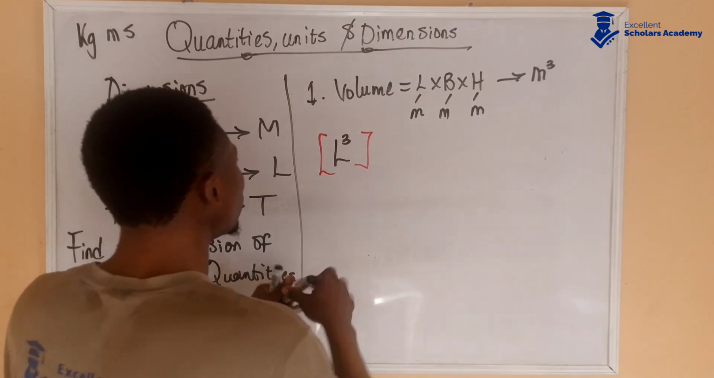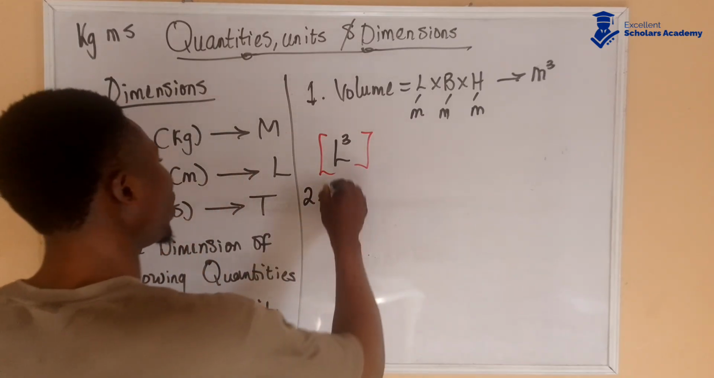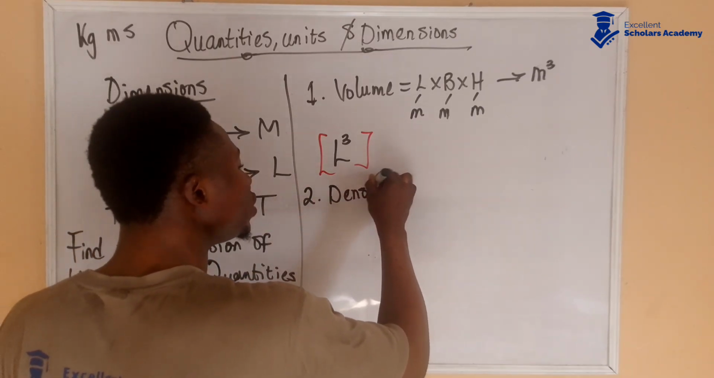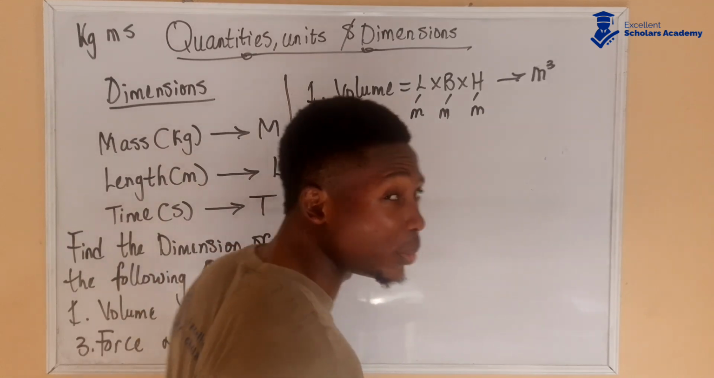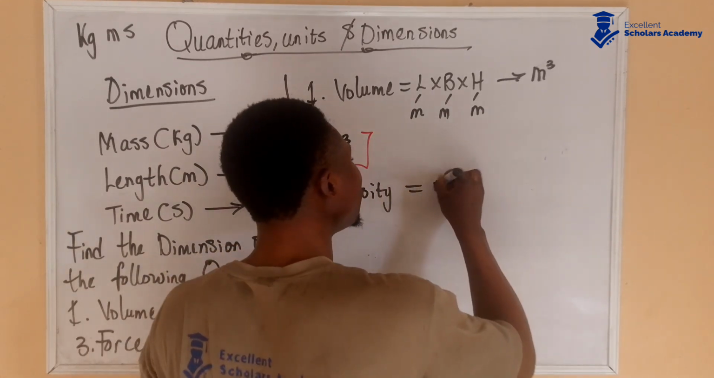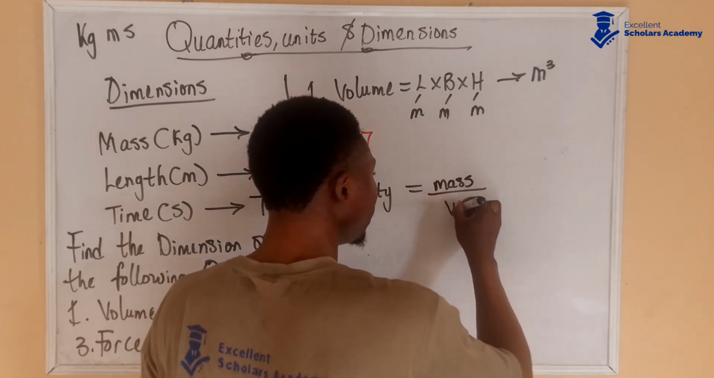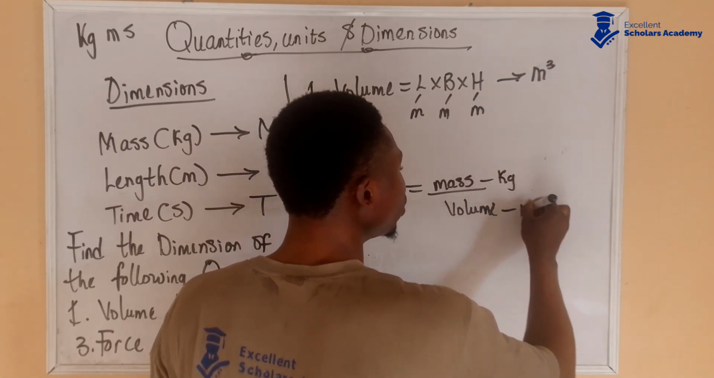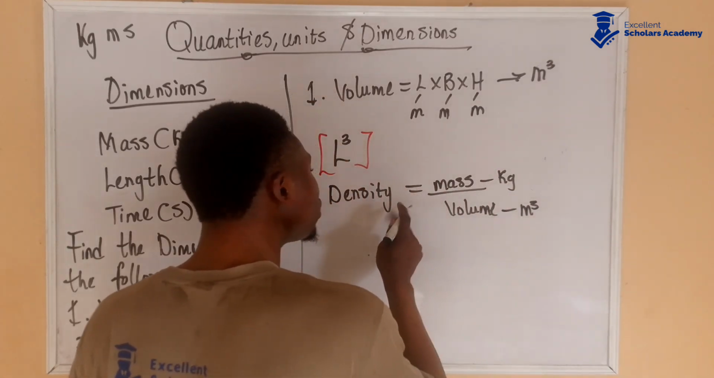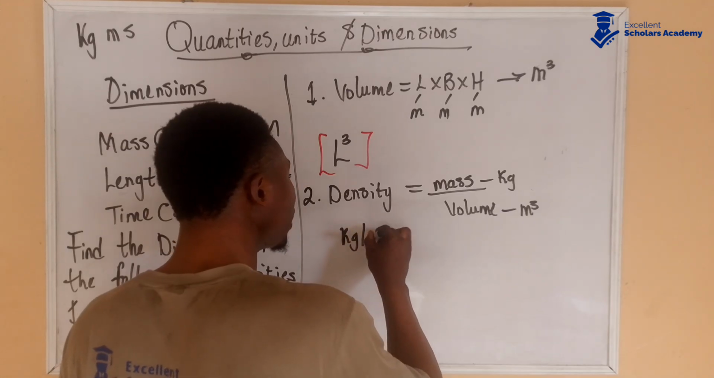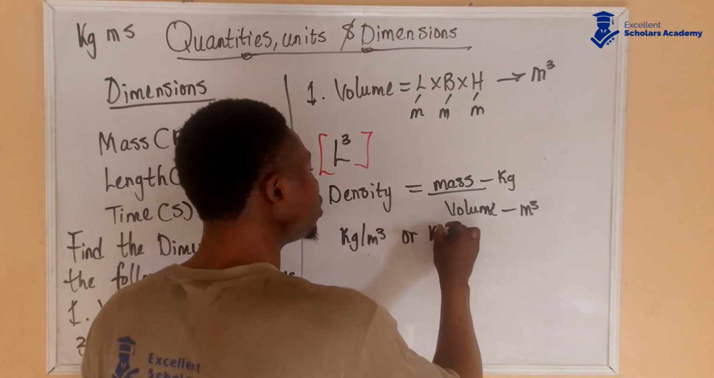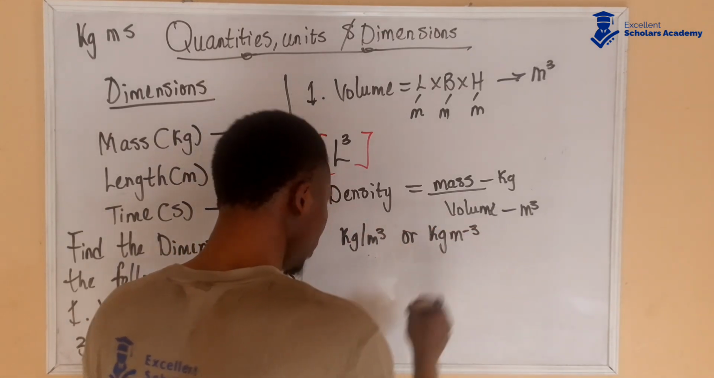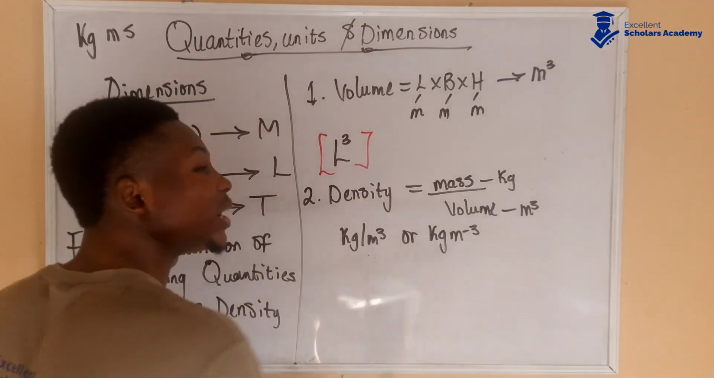Now let's look at the next one. We have density. Either you know the unit of density or you know the formula. Density is mass over volume. Mass is measured in kilogram, volume is measured in meter cube. So it means that the unit of density is kilogram per meter cube, which you can also write as kgm to the power of -3. Now that we know the unit, we can get the dimension.